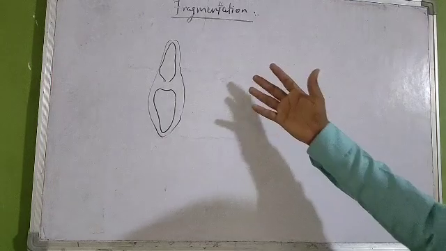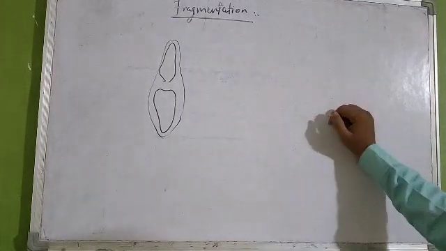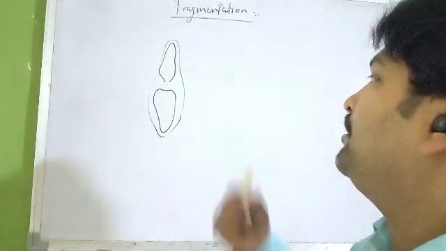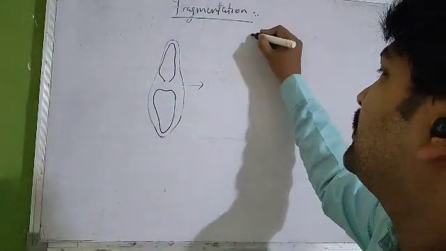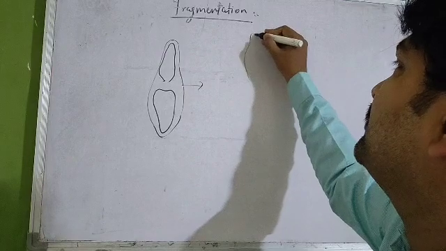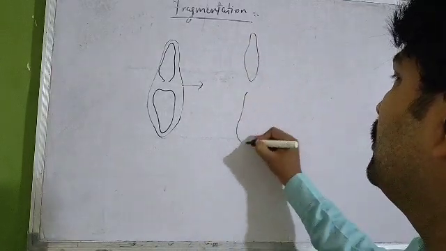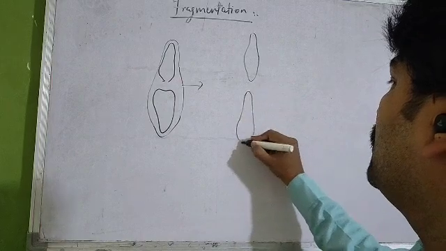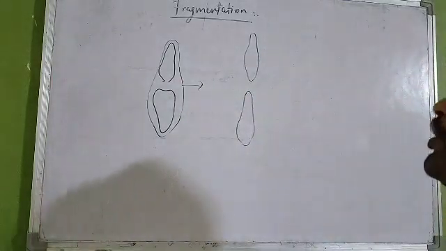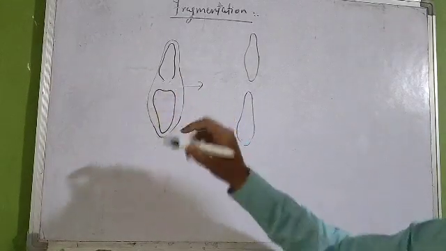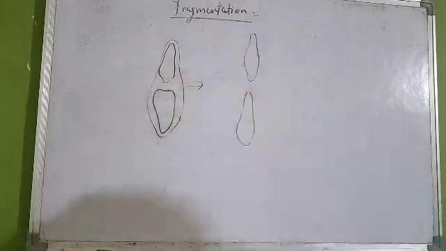If we talk about this planaria, this particular organism will divide and grow like this. Like this, two new individuals are formed over here. This thing is known as fragmentation.